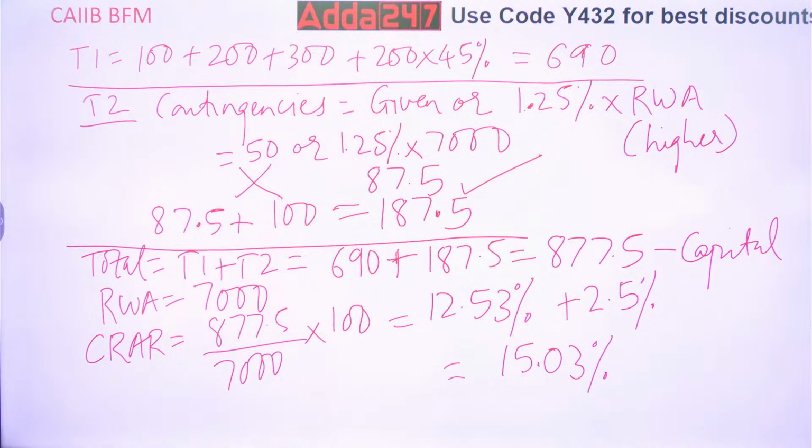Minimum should be what? Standard is 9. No, with CCB. Madhu, with CCB. 9 is without CCB. With CCB is 11.5. Very good. So RBI says with CCB you have to keep it 11.5.